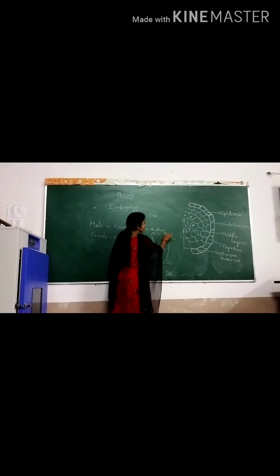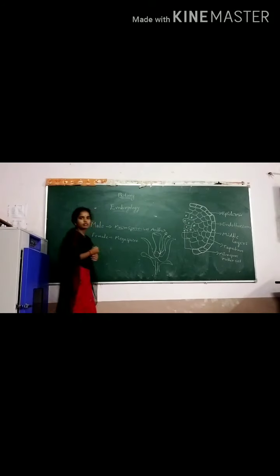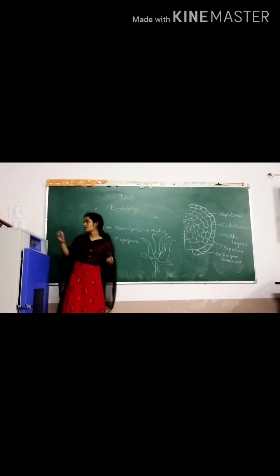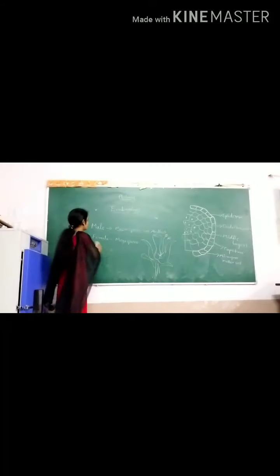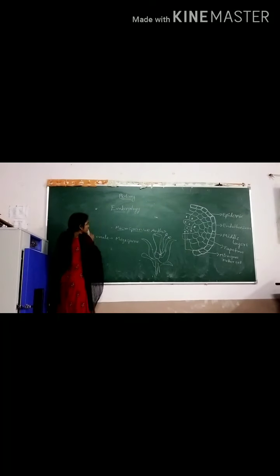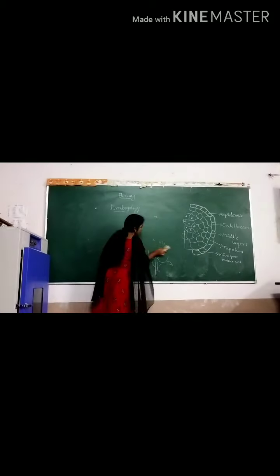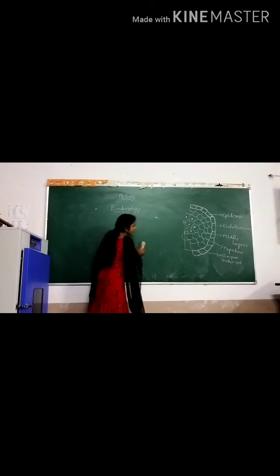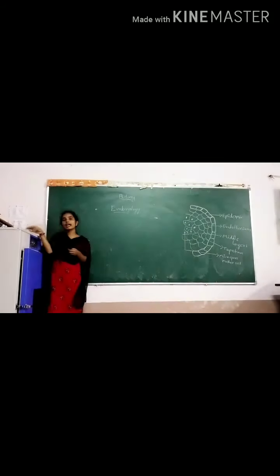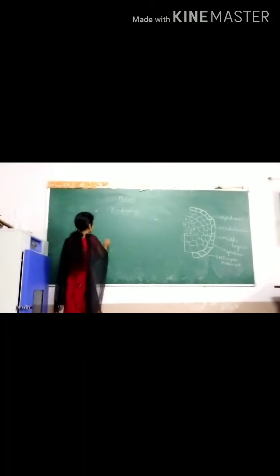Megasporogenesis and microspores are also present in these parts. We know that in angiospermic plants, most of the dicotyledons have anthers.